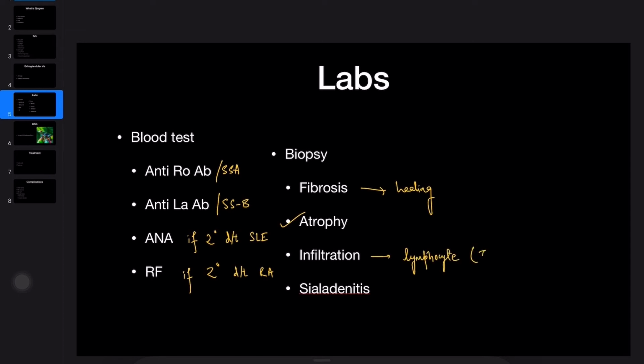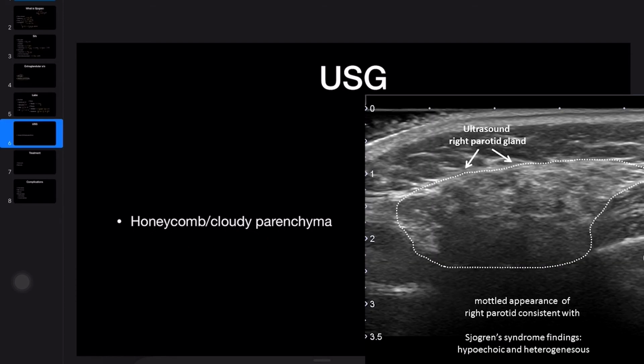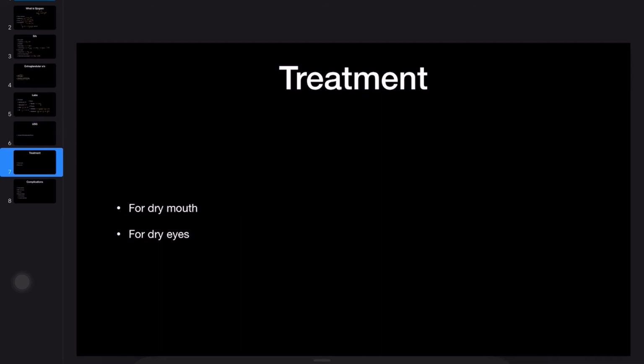Remember that Sjogren is a type 4 hypersensitivity reaction, and inflammation of the salivary glands will be seen because of the injury. If you do a USG of the parotid, you will see cloudy parenchyma. So look out for such an image or for this terminology. We treat for both salivary and lacrimal component of Sjogren's. For dry mouth, we give muscarinic agonists. Remember that they activate the parasympathetic system and they will increase the saliva production. For dry eyes, artificial tears will be sufficient.